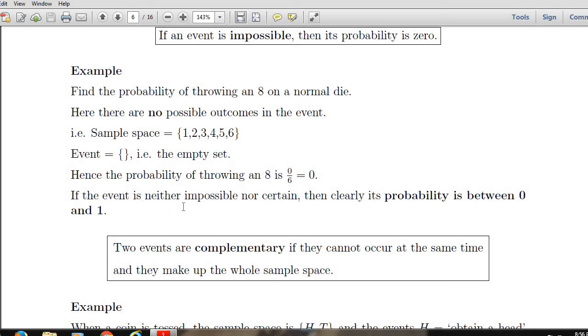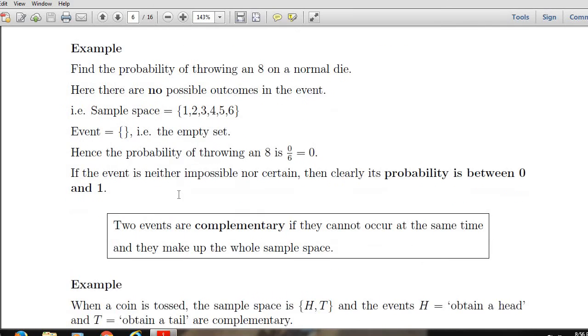If the event is neither impossible nor certain, then clearly its probability is between 0 and 1. If the event is impossible, then probability is 0. If the event is certain, its probability is 1. If the event is neither impossible nor certain, then the probability always lies between 0 and 1.